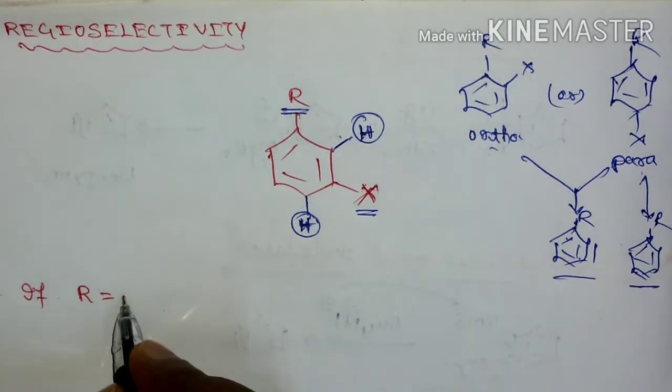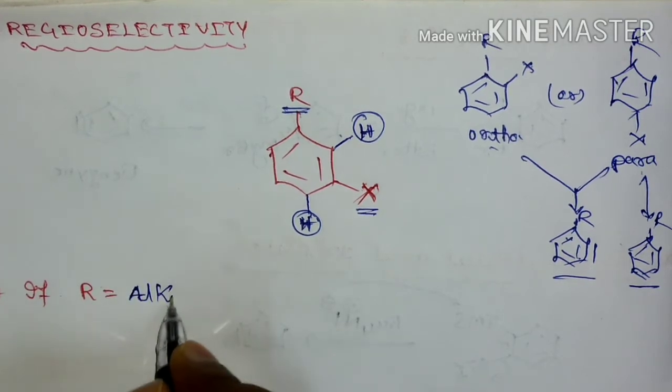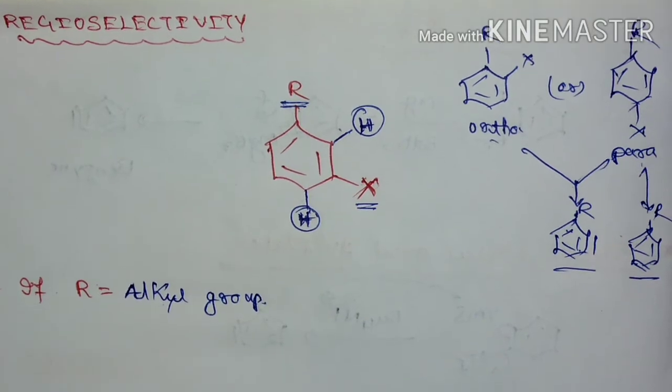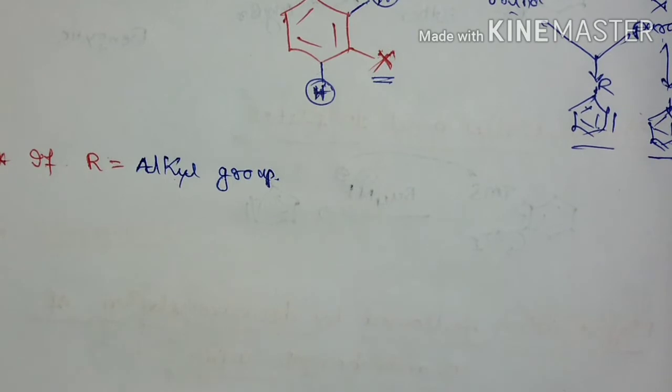If R is an alkyl group, it means it is an electron releasing group.